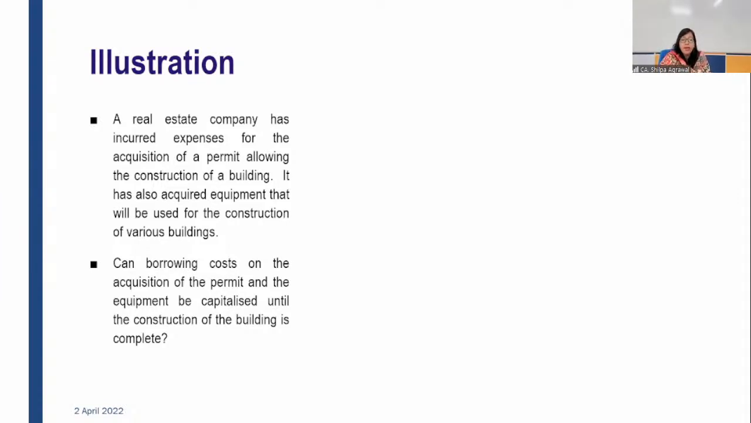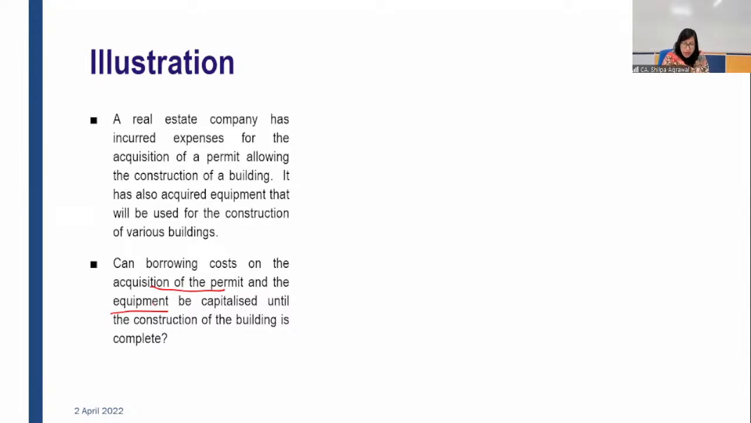A real estate company has incurred expenses for the acquisition of a permit allowing the construction of a building. It has also acquired equipment that will be used for the construction of various buildings. Can borrowing cost on the acquisition of the permit and the equipment be capitalized until the construction of the building? So here the question is with respect to two things. One is acquisition of the permit and one is acquisition of the equipment.